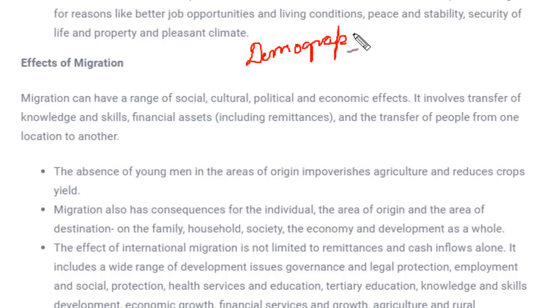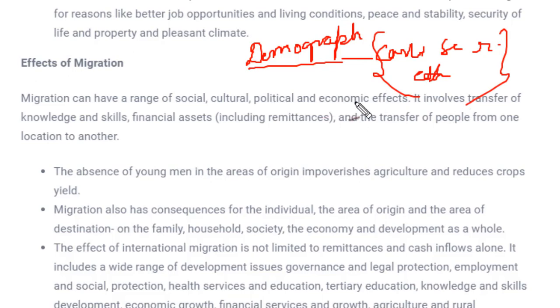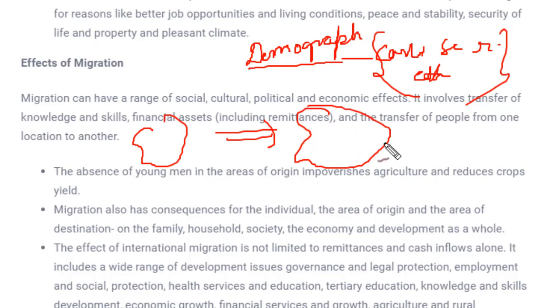As we know, what is demography? Demography is the population divided on the basis of caste, sex, race, ethnicity. These will differ from one place to another. If people residing in villages move to towns, demographic changes would be seen in cities as well as in towns, in the place of destination and in the place of origin, that is villages. So over here demographic changes would be there.